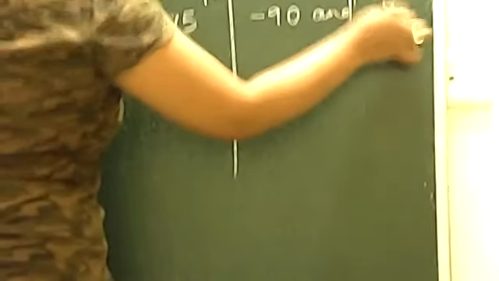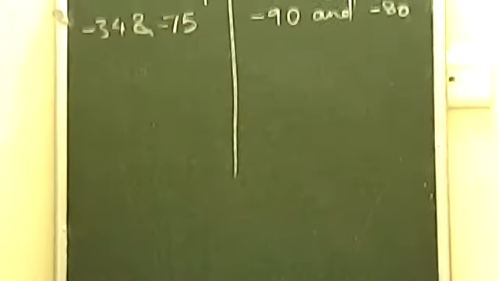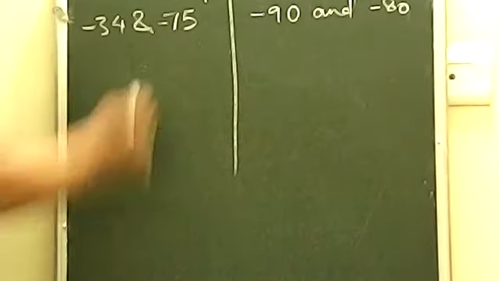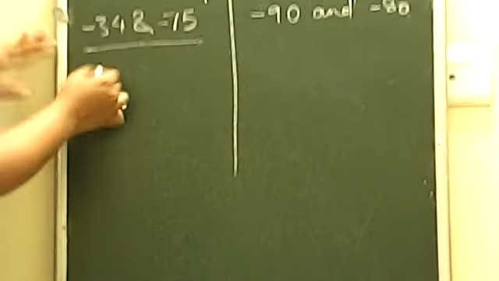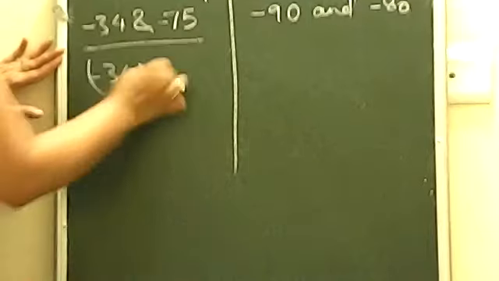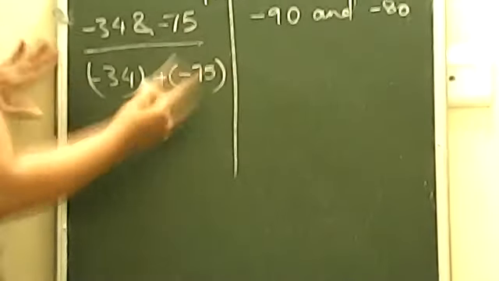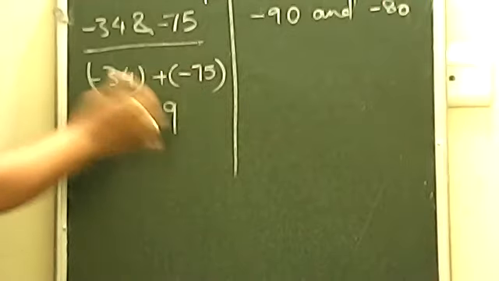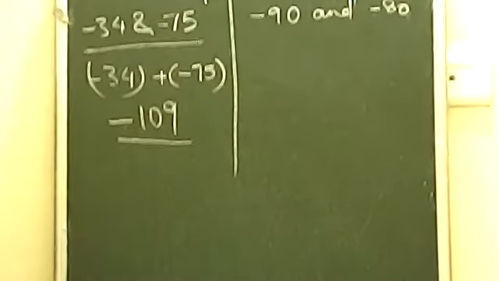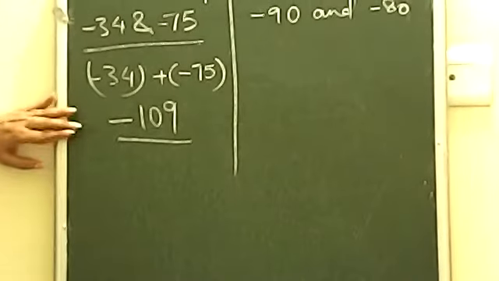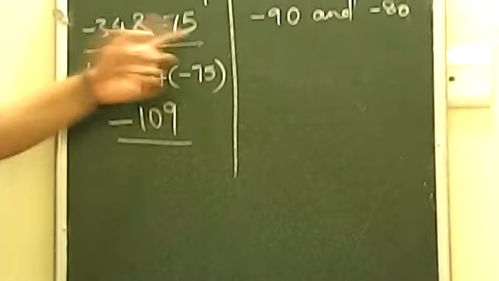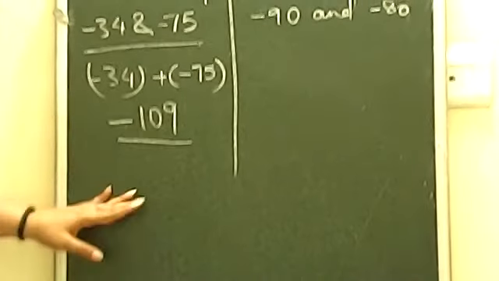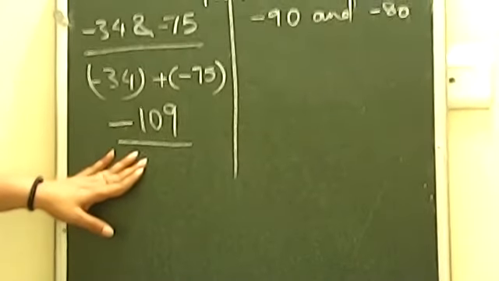Now the question has three steps. If you remember, we have done this type of question before. Simple question. First of all, you will solve these two. You have to take the sum, so it will be minus 34 and minus 75. When you add these two, 5 and 4 gives 9, 7 and 3 gives 10, so you will have 109, and because both numbers have the same sign, they are added together. So minus 109 will come.